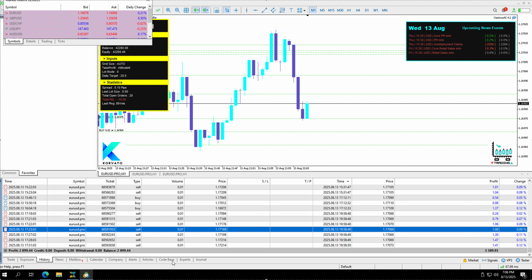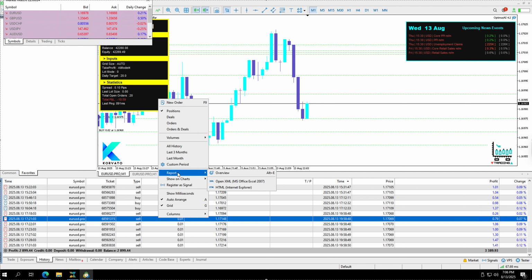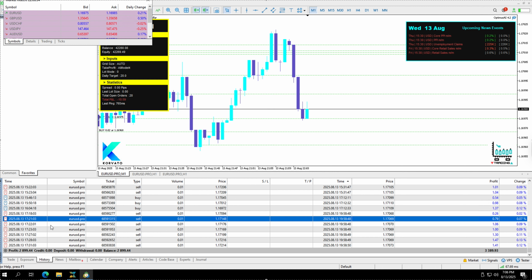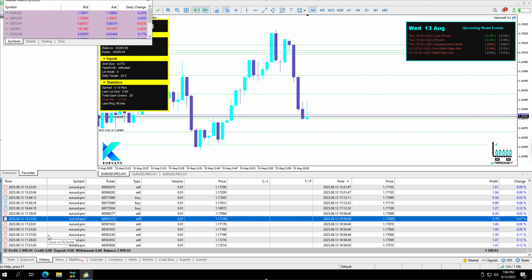medium risk. So the period of time that we're going to be analyzing for this account is the past month, which is from the 15th of July 2025 to the 14th of August 2025. Okay, so on the bottom left hand side of the screen here, we can see that the net profit for this period of time is roughly $2,899, which on this account equates to roughly a 7% return on this account, which is an excellent return on